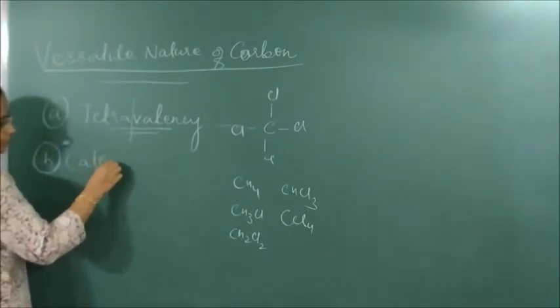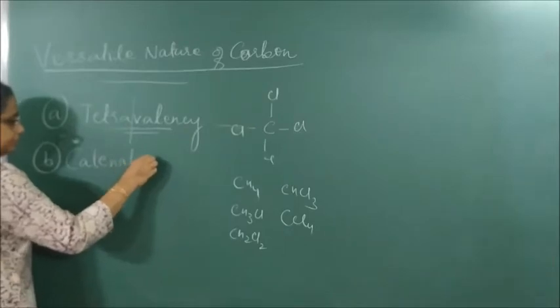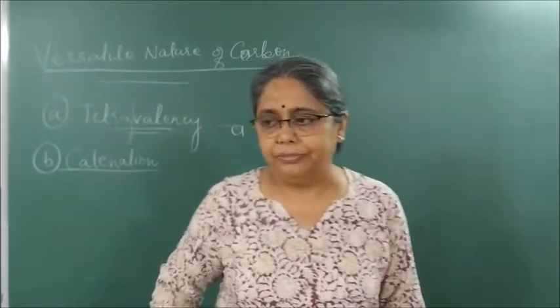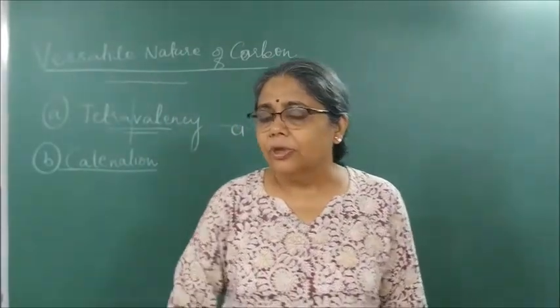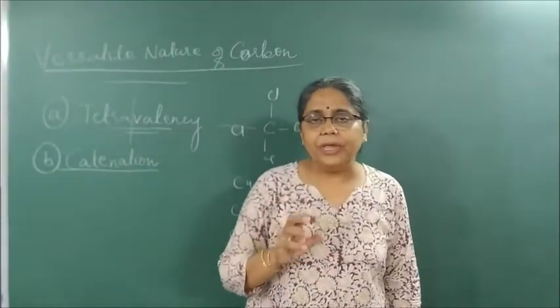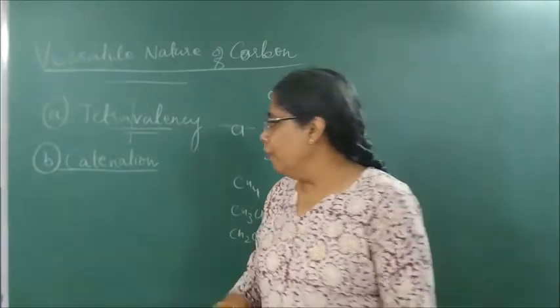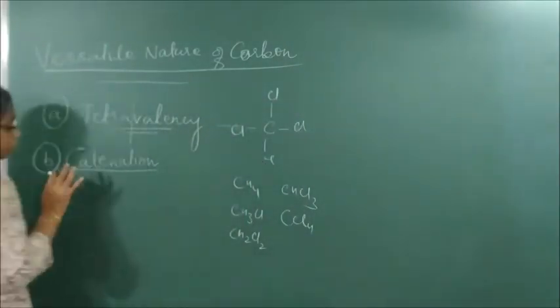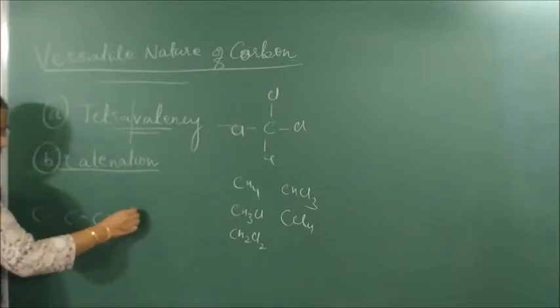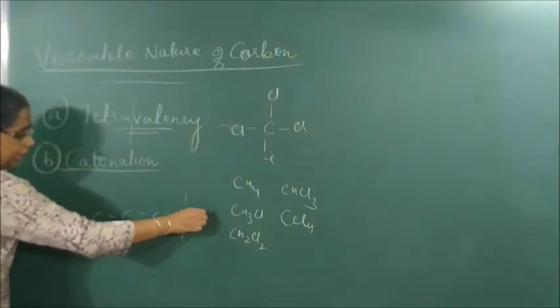Now write the second property as catenation. Okay, so what is catenation? Catenation is the ability of carbon atoms to form long chain compounds. It is the ability of the carbon atom to link itself with other carbon atoms and form a long chain. So I can keep on linking carbon atoms to any number.